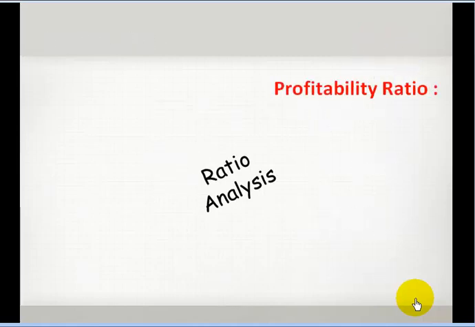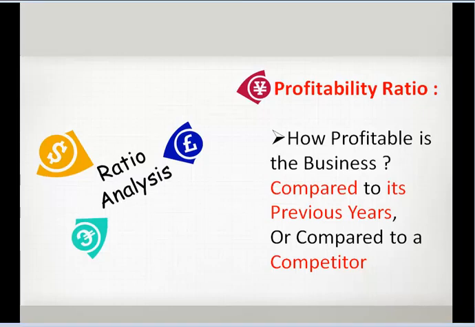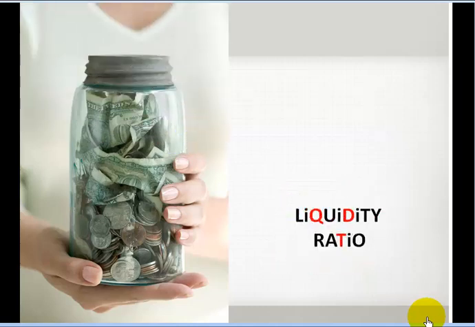For profitability ratios, we will be finding out how profitable the business is compared to its previous years or compared to its competitors. Liquidity ratios show how liquid the business is. What is the cash position of the business? Can the business pay out to its creditors and payables and then survive in the longer term? It also shows the company's solvency. It indicates the going concern position of the company.